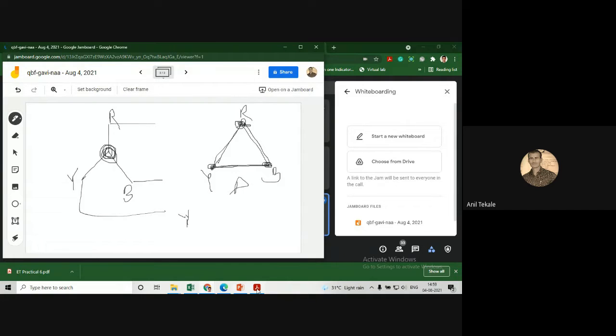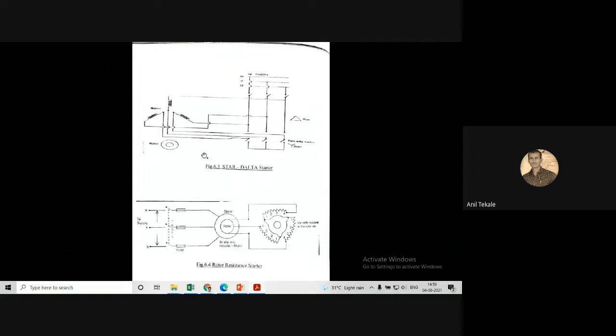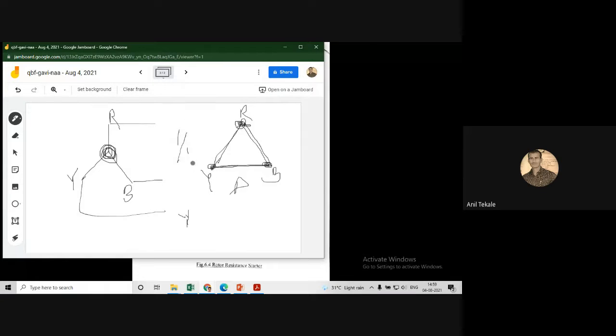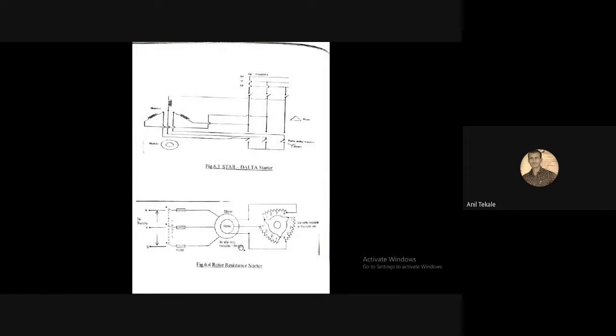Now we'll come to the point. The stator winding is in a star connection, whereas the rotor winding is connected in a delta. So the voltage will get reduced by 1 divided by root 3. Suppose I apply 100 volts. That voltage comes to 100 by root 3, and that goes to the rotor. That means the reduced voltage reaches the rotor, and due to that your starting current will be reduced. So that is one of the very good methods used to start the induction motor.